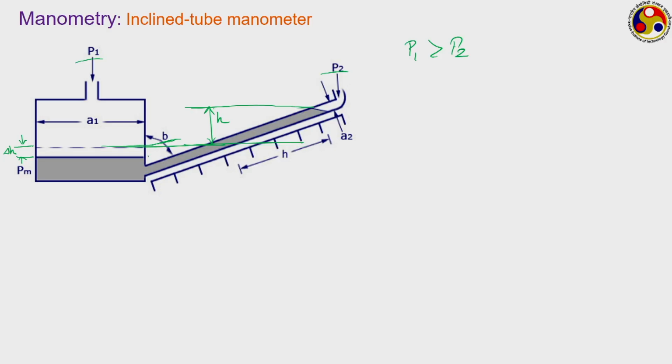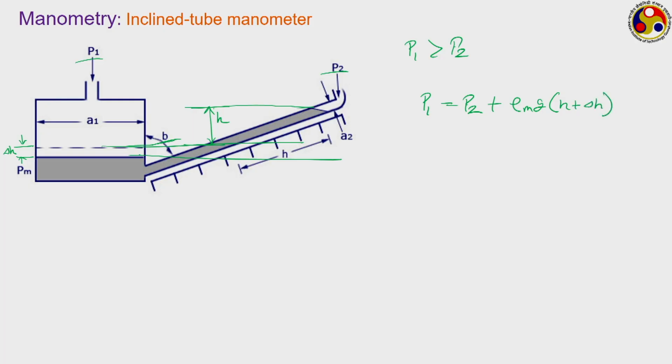If we take this as our working section and take a pressure balance, the same way we can write that on the left hand side your pressure is just P1, and on the right hand side your pressure is P2 plus the height of this column, which is rho m G into (H plus delta H).